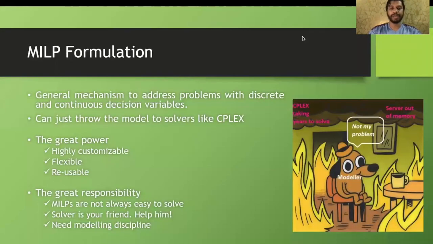Now let us look into the MILP formulation. So MILP formulation addresses two problems that are of discrete and continuous decision variables. We can try to imagine that a job shop problem will have various components, and if you are trying to optimize the entire flow, there'll be different type of decisions that we'll be needing to make. Now these decisions will be supported by different types of data. So hence we will not be able to have the same type of data all the time.